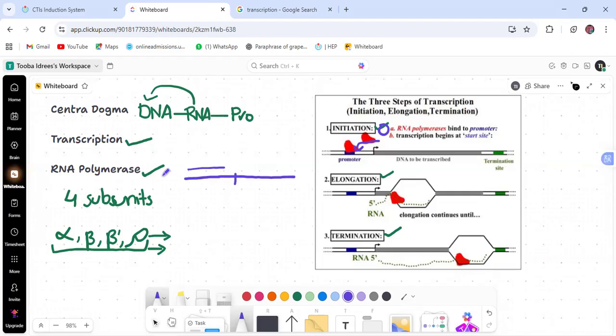From the starting point to the left side is the upstream region, and here is the downstream region. At the upstream region, there is a promoter site, and the RNA polymerase binds at this site.